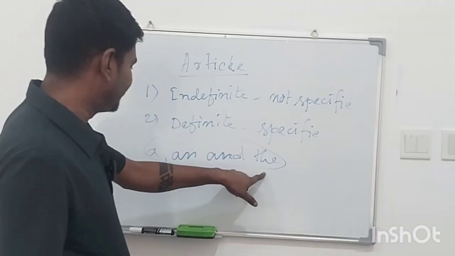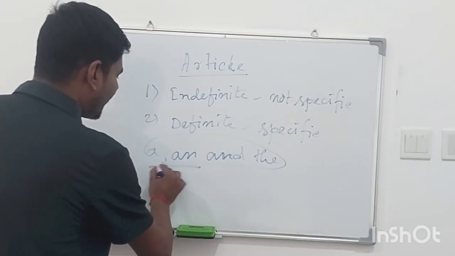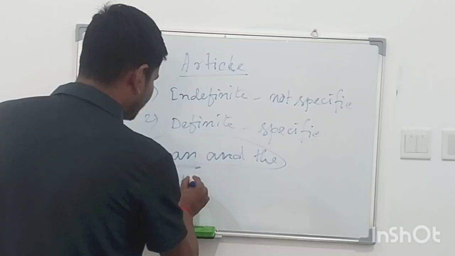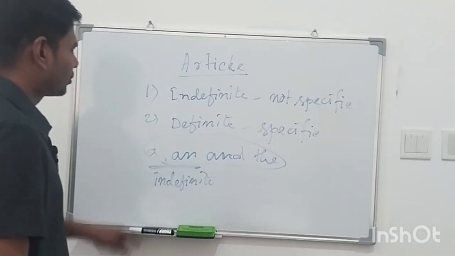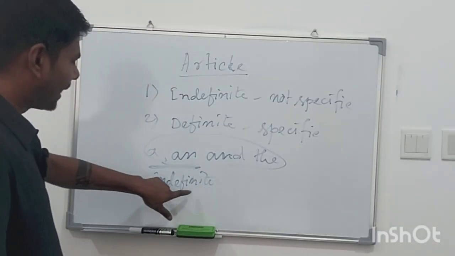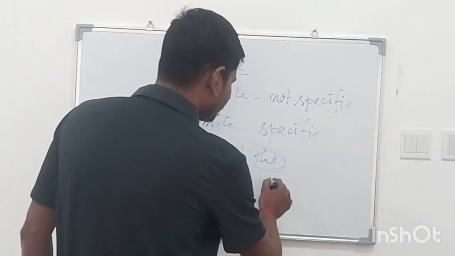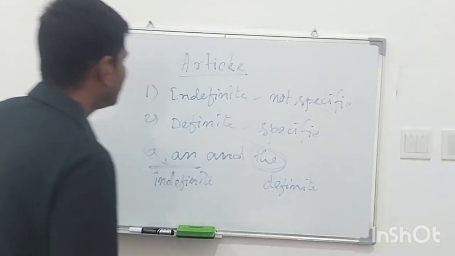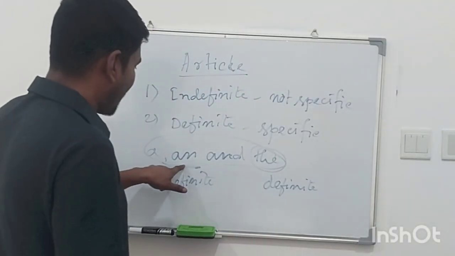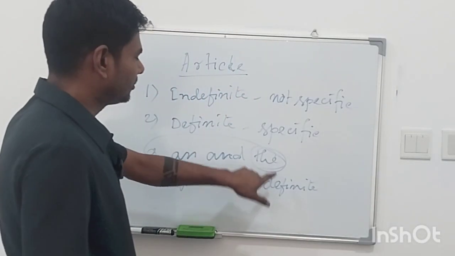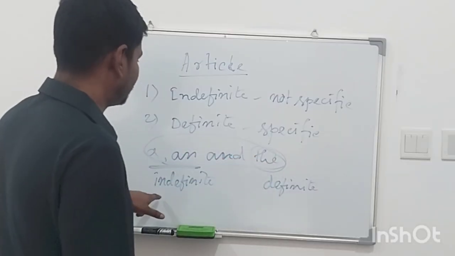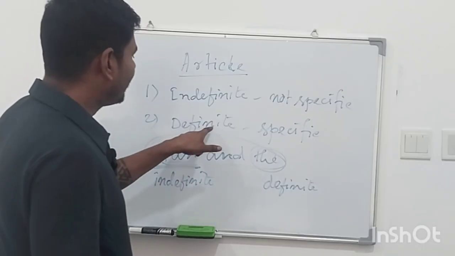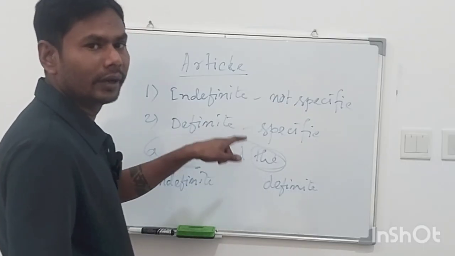A and an belong to the indefinite article, and the belongs to the definite article. So the indefinite articles are a or an, and the definite article is the. We have to remember this.